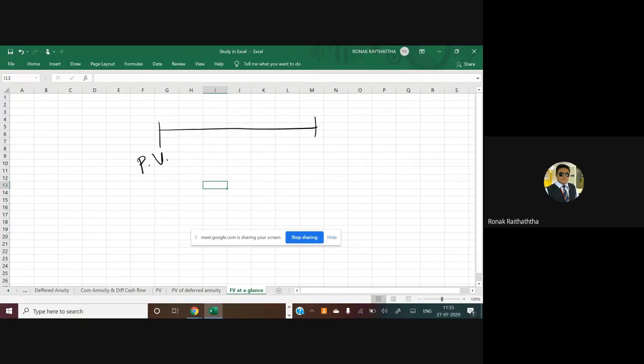Now we'll go into it, do not worry. So once you have the present value, then only you will be able to find the future value. So after some point of time you want to find, sir, what will be the value after this many years or after this many periods. So that is the future value, and for that we follow the procedure of compounding. So everyone is clear till now?